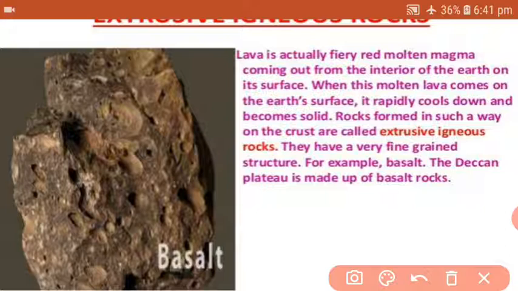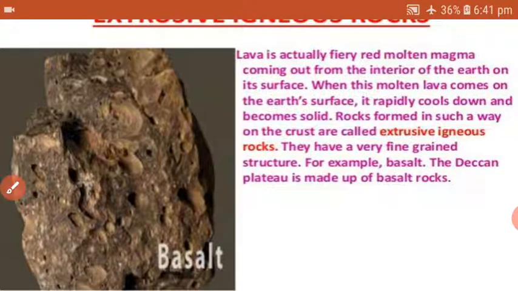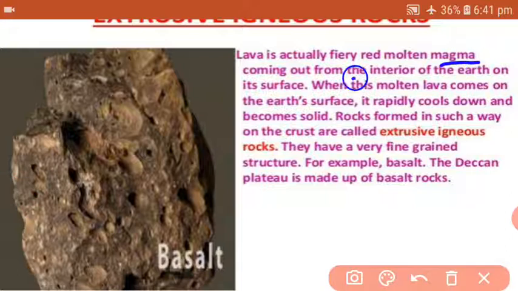So lava is actually fiery, as we all know that if there is a mountain and you find a volcanic eruption, the fiery red molten magma comes out from the interior of the earth onto its surface.